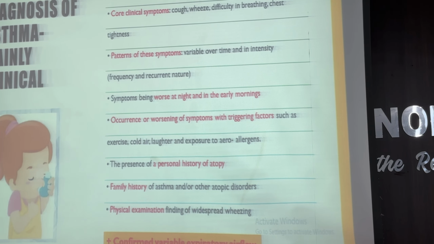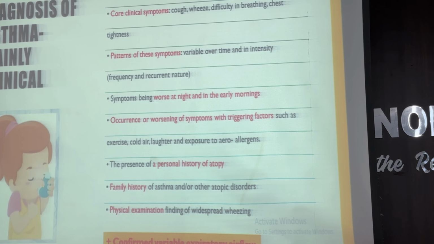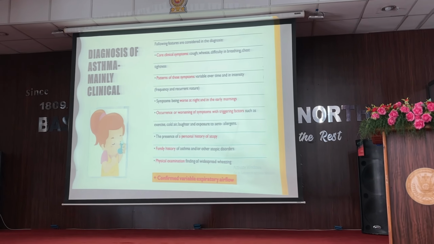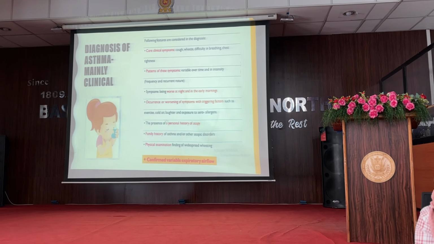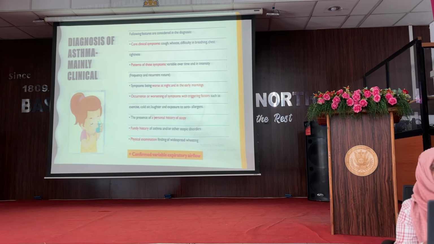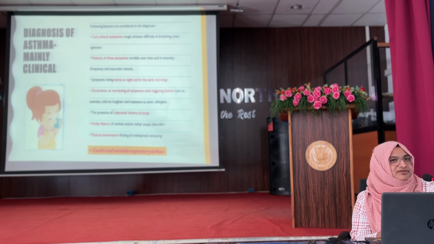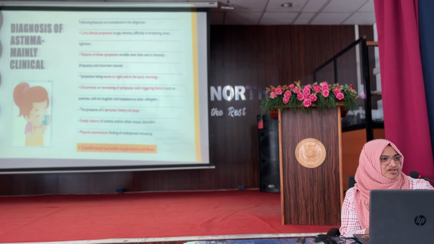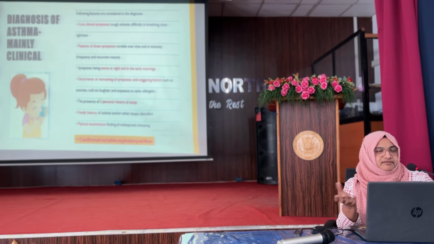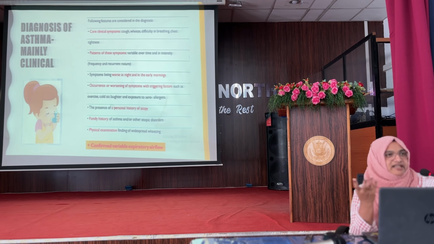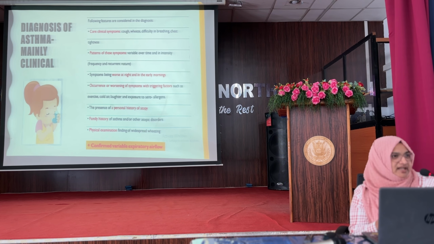Then presence of triggers. We talked about triggers before: allergen, exercise, viral infection. Say one child has a pet at home, but after exposure to that cat or dog he does not get worsening respiratory symptoms, so it is not a trigger for him.